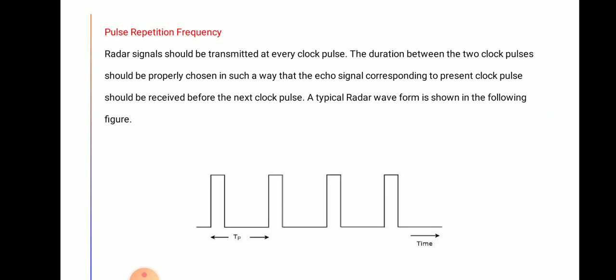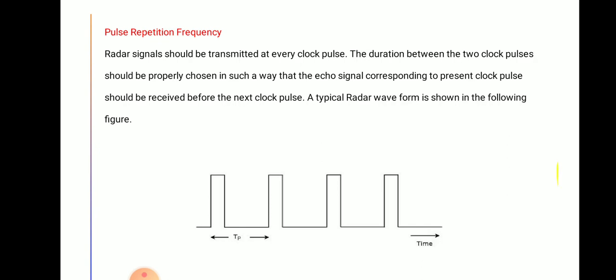Then pulse repetition frequency. Radar signals should be transmitted at every clock pulse. The duration between the two clock pulses should be properly chosen in such a way that the echo signal corresponding to the present clock pulse should be received before the next clock pulse. A typical radar waveform is shown in this figure. This is the diagram. There are the waves, you can see,